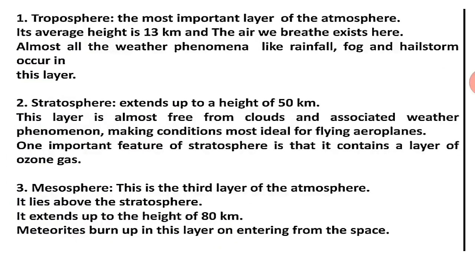In short I have told you, but now I want to tell you the important things about the different layers of the atmosphere. Troposphere is the most important layer of the atmosphere, and its average height is up to 13 kilometer. The air we breathe exists here. You must know which air we breathe. It is oxygen, correct. Almost all the weather phenomena, like rainfall, fog and hailstorm, occur in this layer of the atmosphere.